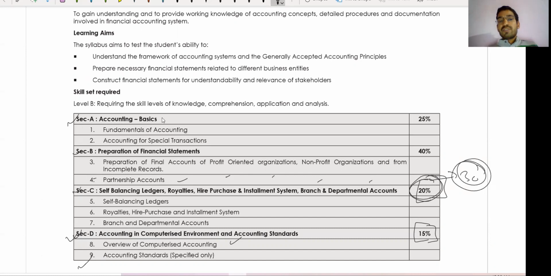Guys, fundamentals of accounting, we have already studied a lot of things in fundamentals of accounting. Yes, accounting of special transactions, we need to study in CMA Inter as extra. And section B is 40 marks.